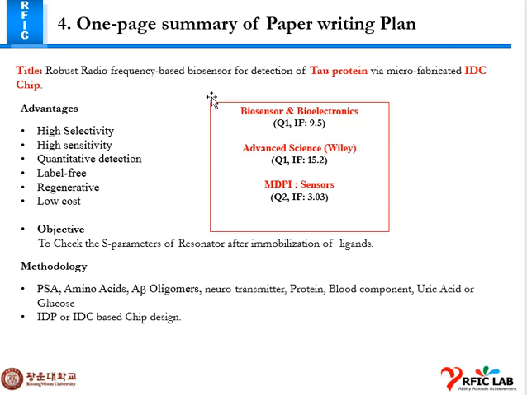This is our future planning for the biosensor for detection of tau protein. Tau protein is a biomarker by which we can detect Alzheimer's disease.